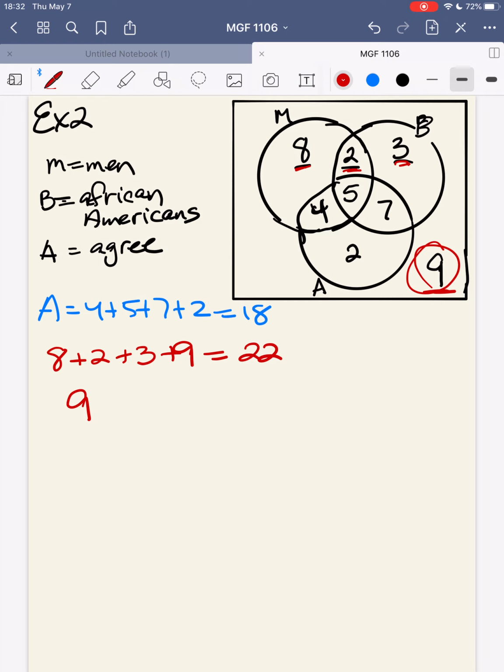How many people who are not African American agree with the statement? Okay, so again, we gotta look outside the African American bubble here. And so we have 8 plus 4 plus 2 plus 9.